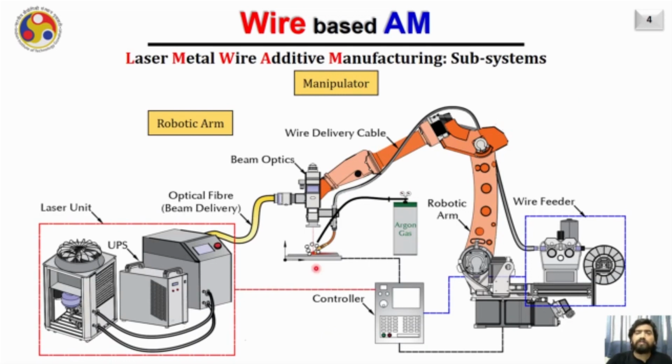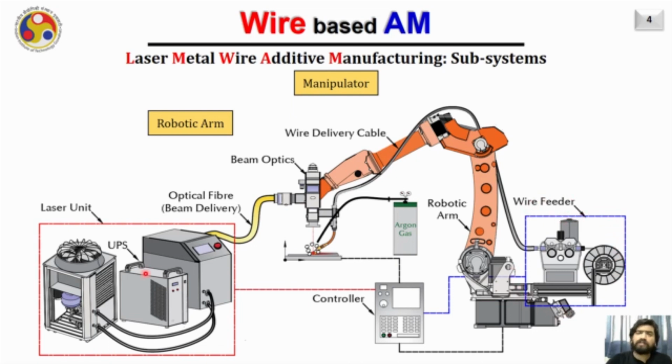Particularly when the laser arm is used, then a laser metal wire additive manufacturing system looks something like this as you are seeing on the screen right now. It used to be consisted of three major units, one corresponding to the laser unit from where the laser beam is generated and travels towards the laser cladding unit, which is here attached with the robotic arm. And then a wire is fed into the molten pool which is created by this laser, and then the third important unit here is the wire feeding unit.